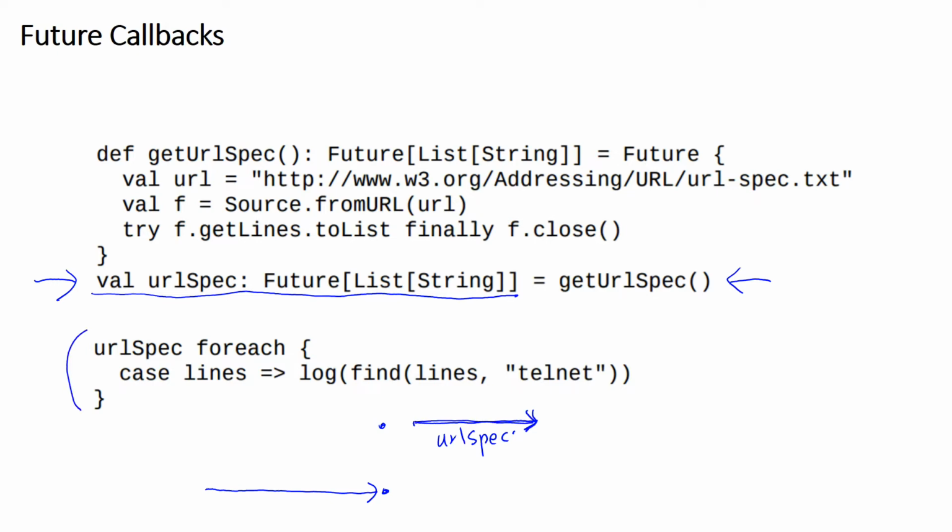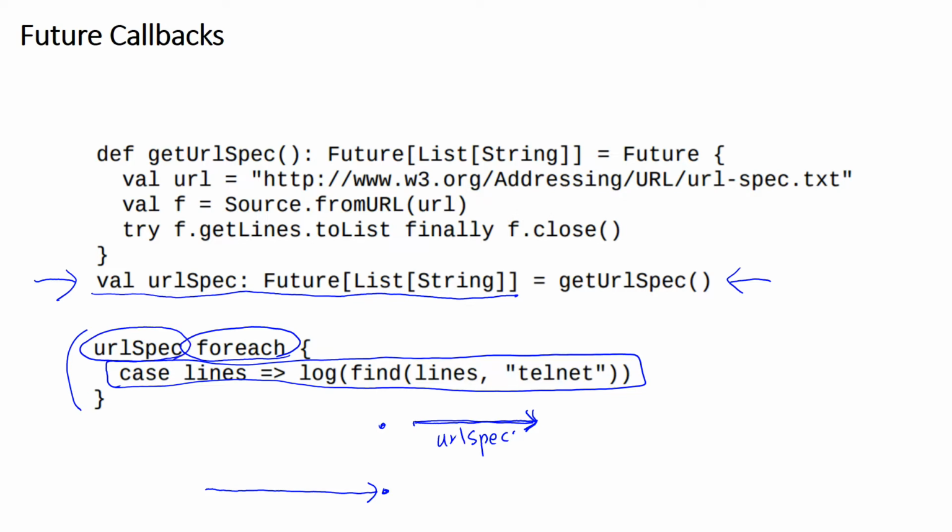And this is how we create the future callback. We use this foreach statement to create this callback. And this callback is executed after this URL spec future completes. So after the URL spec future completes, we create another thread, and this thread executes this callback. And you can also use the result of this URL spec in the variable lines. So this lines variable is bound to the result of this future URL spec.